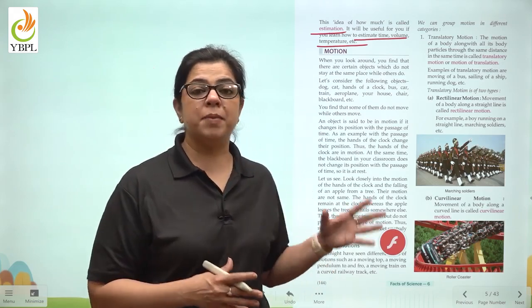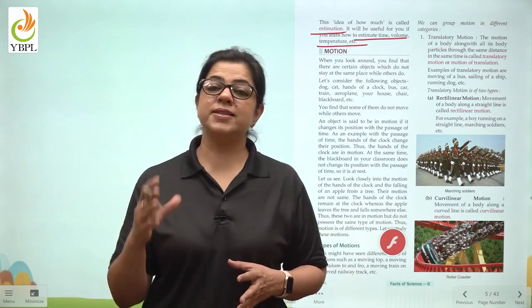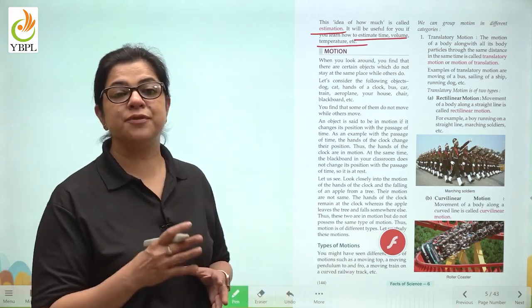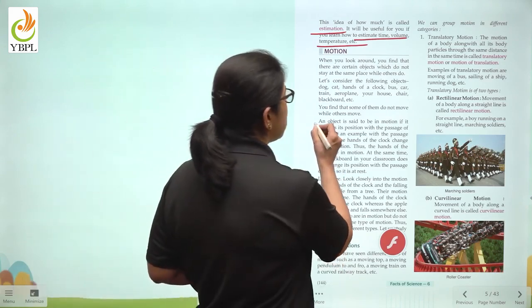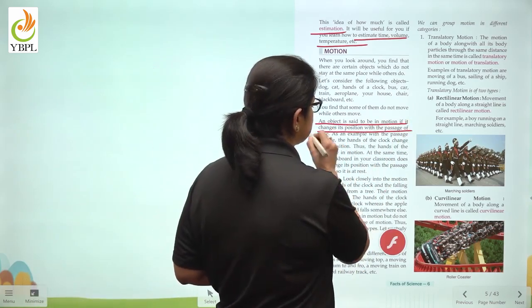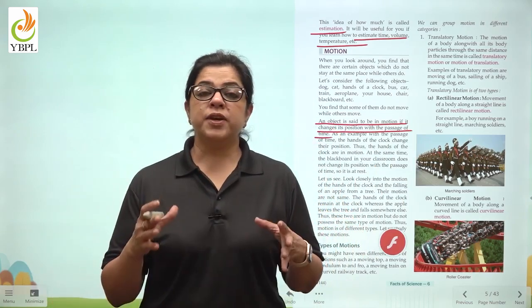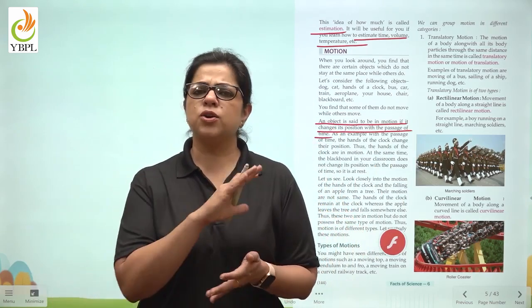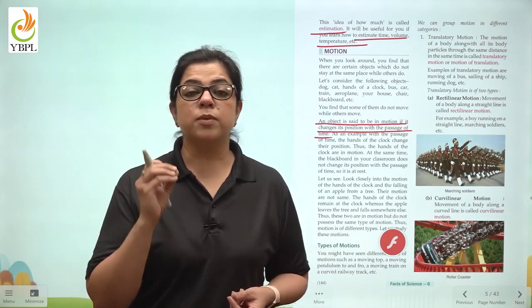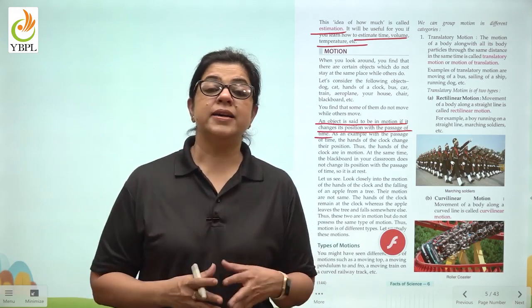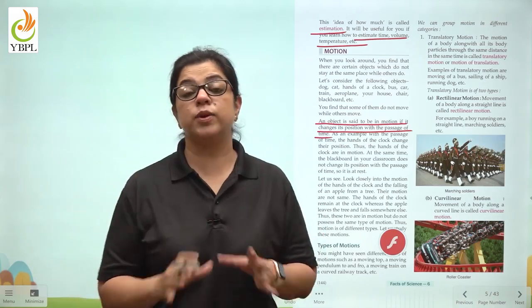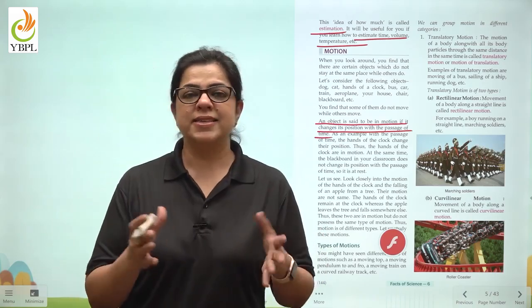Now, this was about measuring distances. Now, let us again come back to motion. In order to revise, let us study the definition of motion once again. An object is said to be in motion if it changes its position with the passage of time. We know that the hands of a clock are constantly moving. Only when the battery dies, the clock stops moving. On the other hand, the blackboard in your classroom always appears to be in the same place. So, it is not in motion, it is stationary.